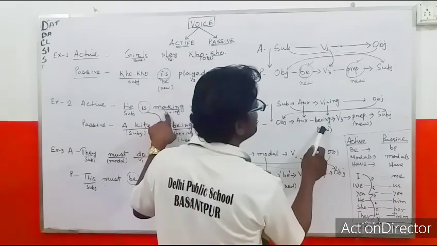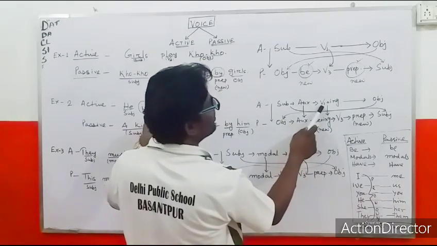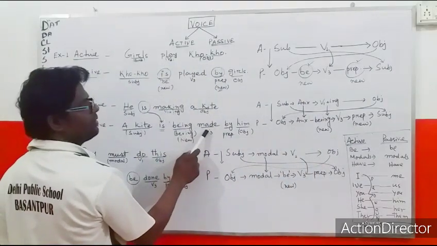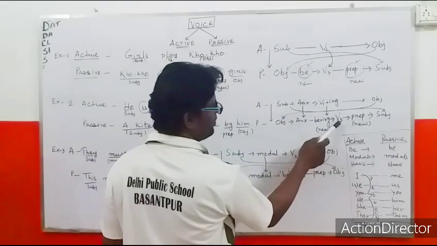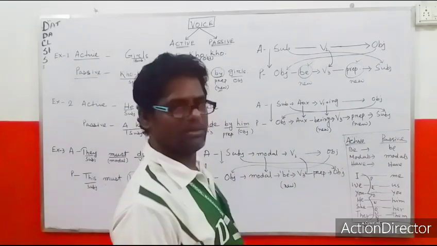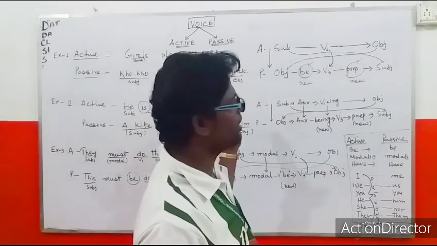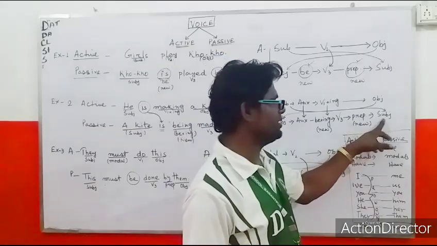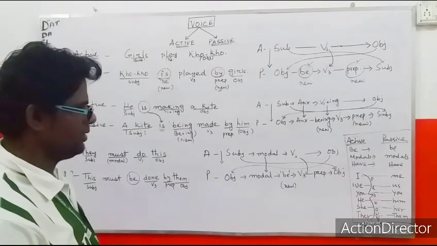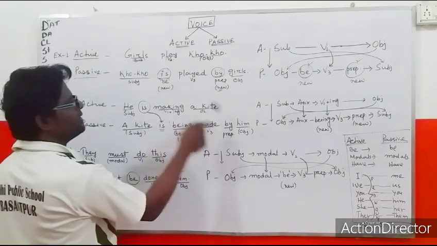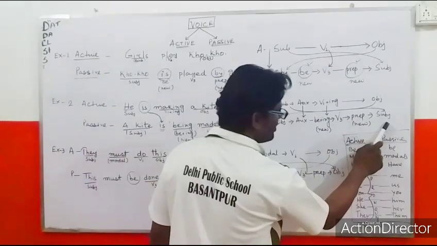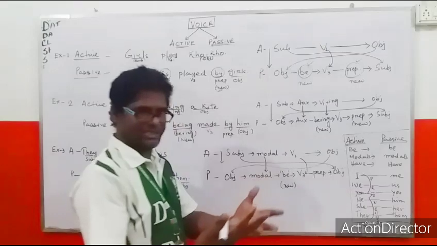Now, being, then whatever format was there, V1, that becomes V3. It was V1, make, so V1 will be V3. Then the preposition will be new, that is, generally we bring by. Then the subject will be in the form of object. Whatever subject is there, that will be in the form of object. This subject will come here, but it will be in the form of object.